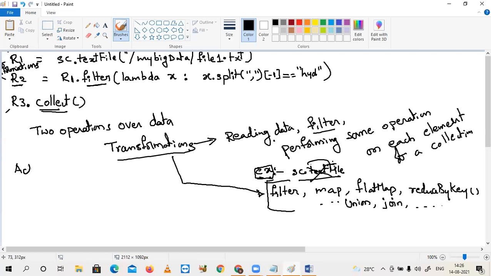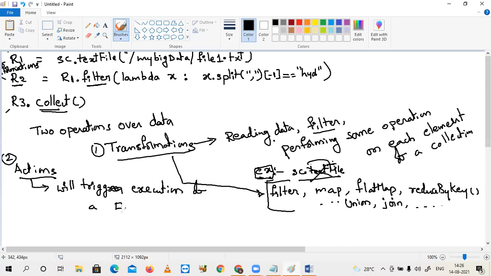If you say actions, number one is transformations, number two, actions. Actions will trigger execution of a flow on an RDD. What is the meaning of this one? Let's try to elaborate this.